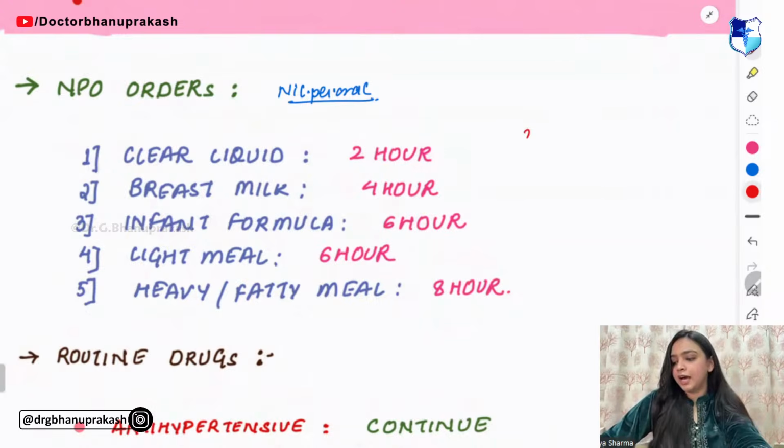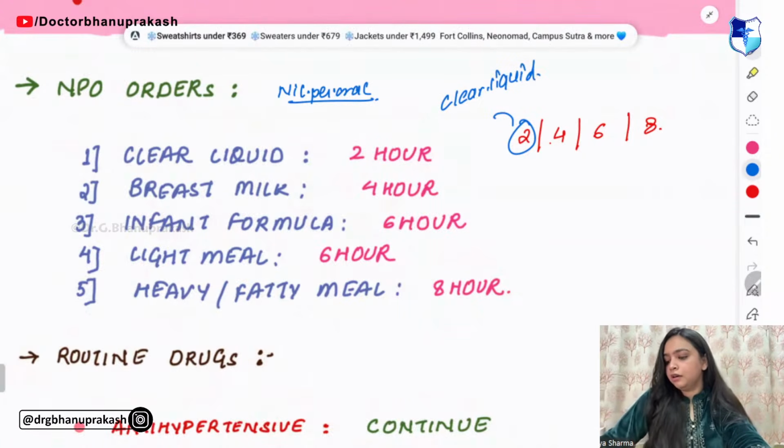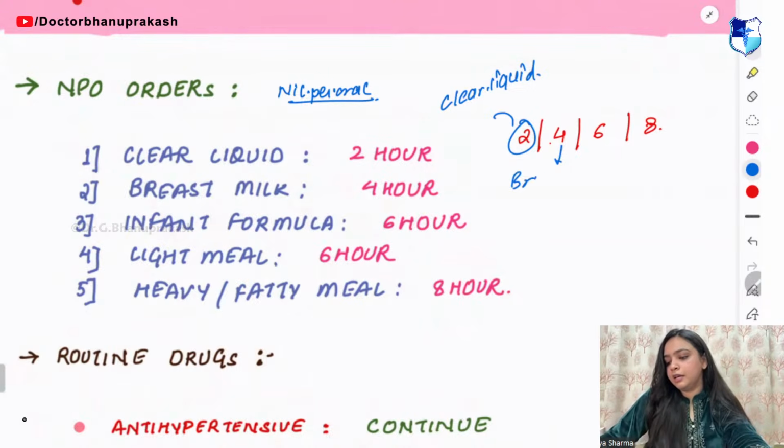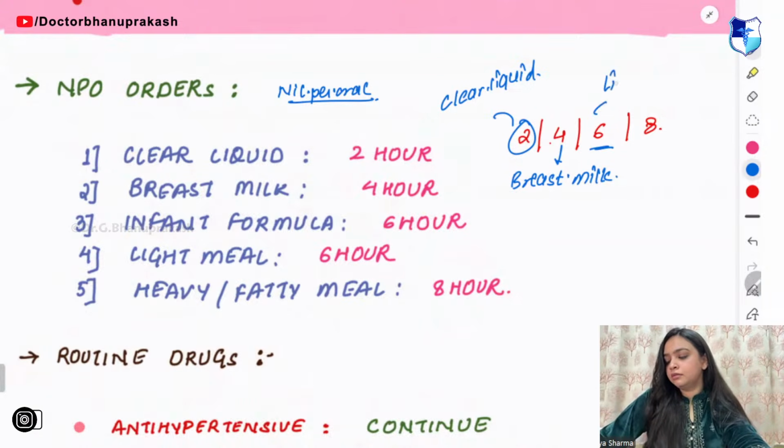What comes in the table of 2? 2 ones are 2, 2 twos are 4, then 6, then 8. So remember, 2 is for clear liquid. Till 2 hours, clear liquid. Then 4 hours is for breast milk. Then 6 hours is for the light meal.